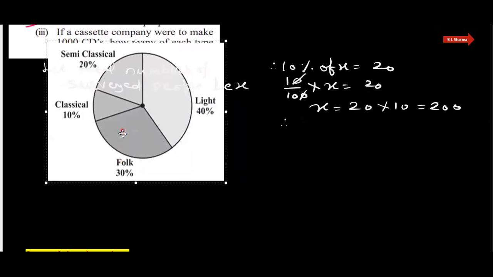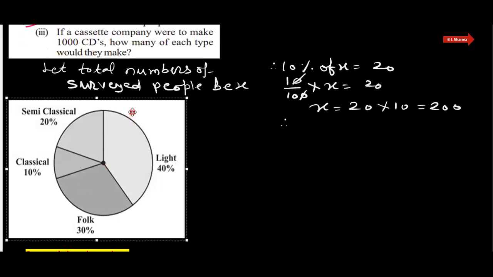And the third part of the question is now, if a cassette company, means, this is the cassette company. See here, I am reading the third part. If a cassette company were to make 1000 CDs, how many of each type would they make? अगर एक कैसेट कंपनी को 1000 सीडी बनानी होती तो हर टाइप के कितने बनाते, देखिए. See here, light music, that is 40% of 1000.